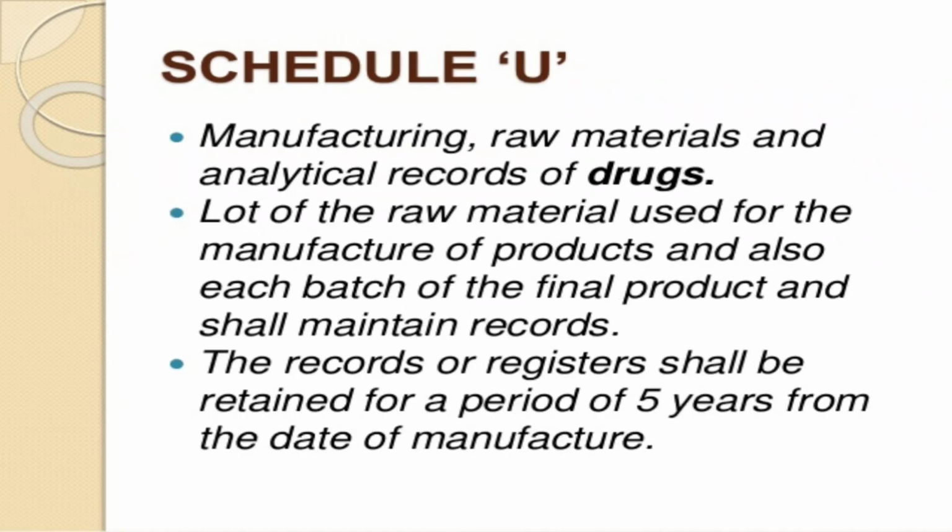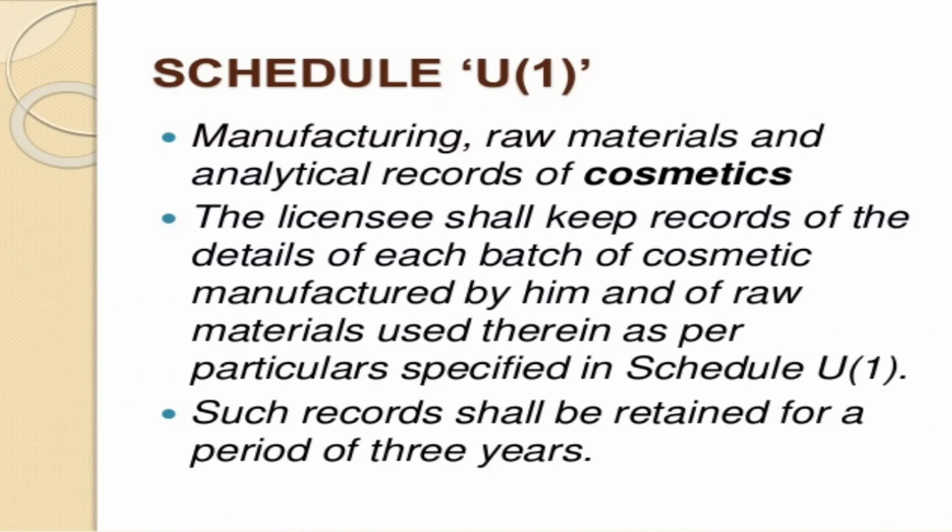Schedule U: manufacturing raw material and analytical records of the drug. Lots of raw material used for the manufacture of the product, and each batch to the final product, shall be recorded and records maintained. The records shall be retained for a period of 5 years from the date of manufacture. Schedule U1: manufacturing raw material and analytical records of cosmetics. The licensee shall keep records of details of each batch of cosmetics manufactured by him and of raw material used, as per the requirements of Schedule U1. Such records shall be retained for a period of 3 years.